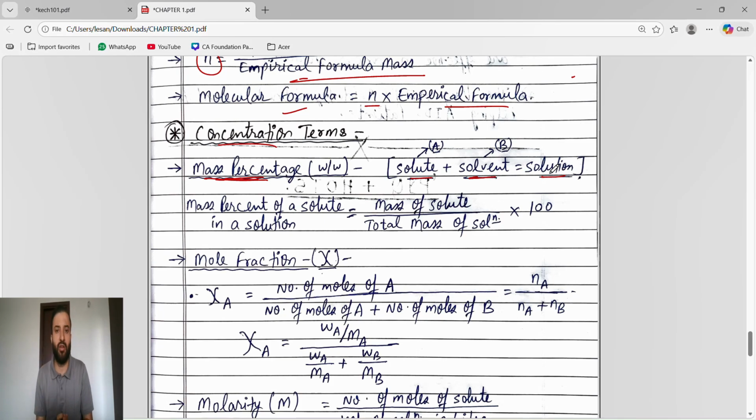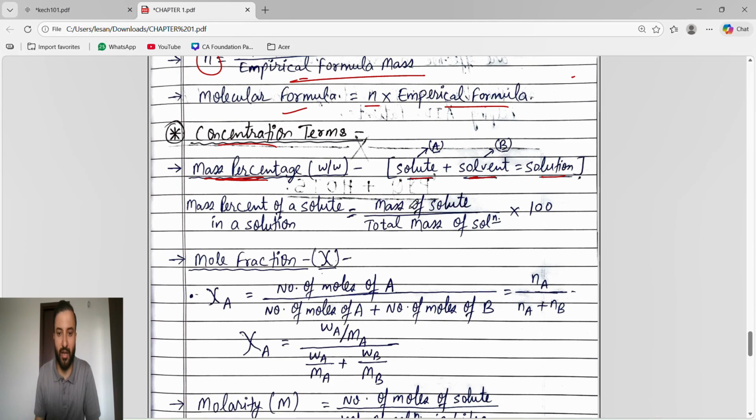What is the solution? You don't say suicide is a solution or give up is a solution. Never give up. For the examination, don't say give up is a solution. Say solute plus solvent is a solution. Means you have to mix your hard work, discipline, dedication, everything, and then you will get a solution. Suppose solute I will take A and solvent I will take B, and we have to find the mass percentage of solute in a solution.